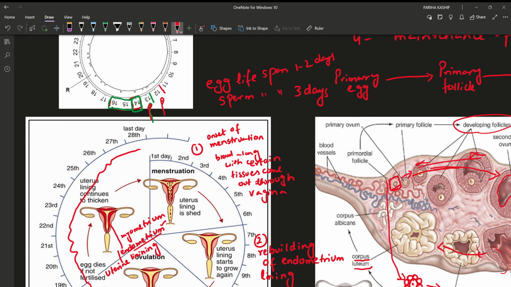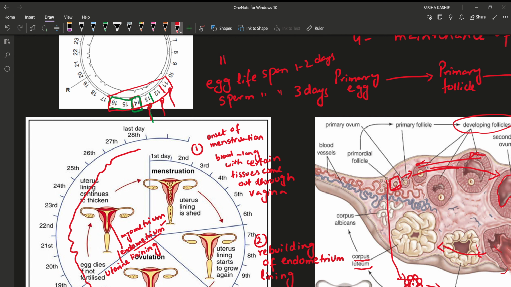If the sperm comes into the vagina on the 11th, will it be able to fertilize the egg released on the 14th? Yes, it can, because sperm can survive for 3 days: 11 to 12 is the first day, 12 to 13 the second day, and 13 to 14 the third day. Therefore, 11th till 16th will make up the fertile phase of the menstrual cycle.